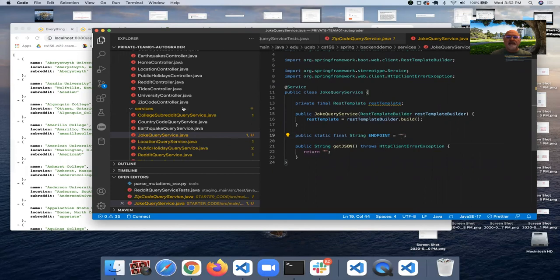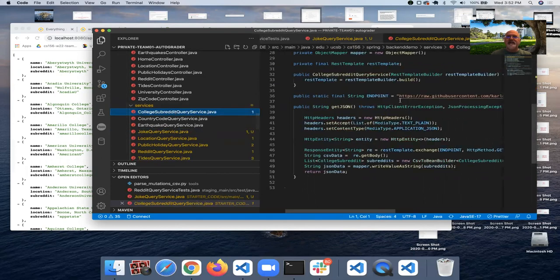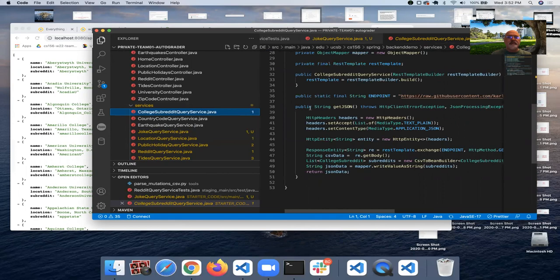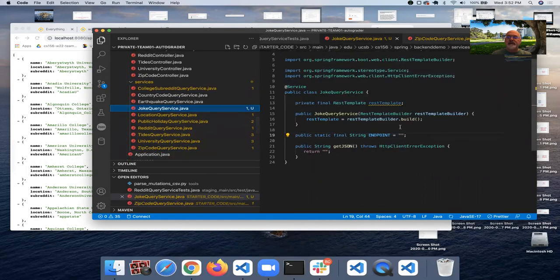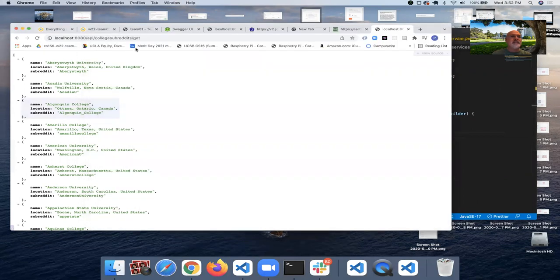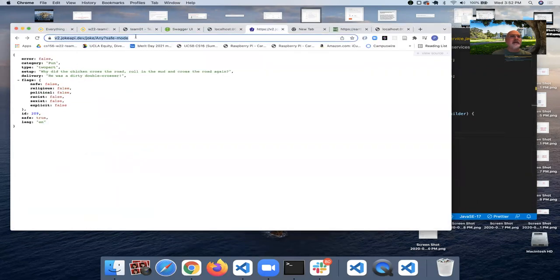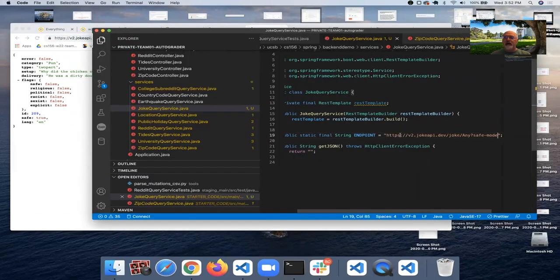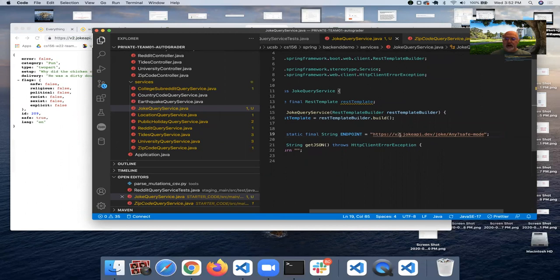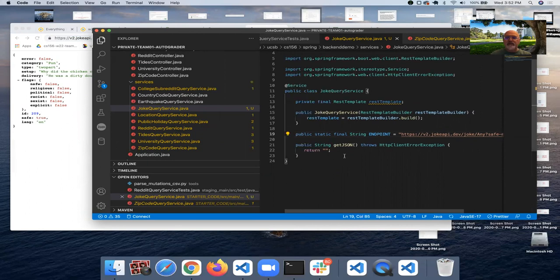For the endpoint, if we look at these others, the endpoint is the URL that you're using. So in my joke query service, my endpoint is going to be, let's go back, this. It's going to be that URL. Now, if I did have parameters, they would go into the URL and they would go in braces. So, like say param1, something like that. We don't have that in this case, so I'm going to leave that out.